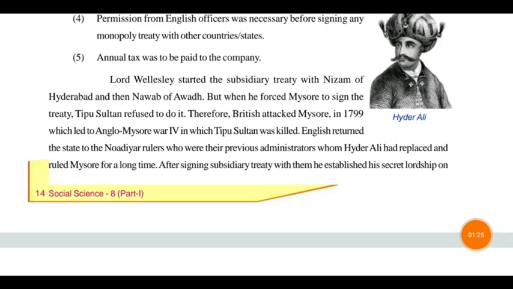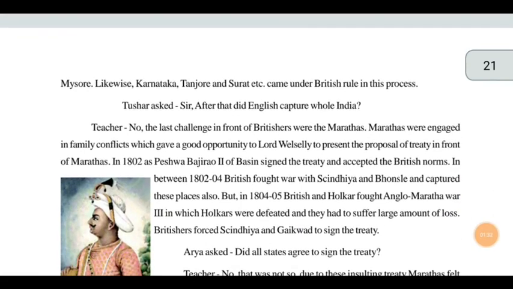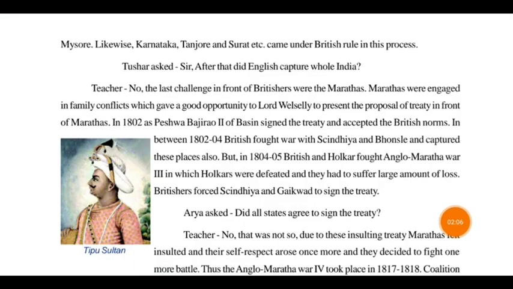After signing the subsidiary treaty, with the establishment of British lordship over Mysore, places like Karnataka, Tanjore and Surat came under British rule in this process. After signing, they all came under the British rule, and most things were controlled by the Britishers. Slowly the Britishers were capturing the Indian states. Now Tushar asks the teacher, did the English capture the whole of India?